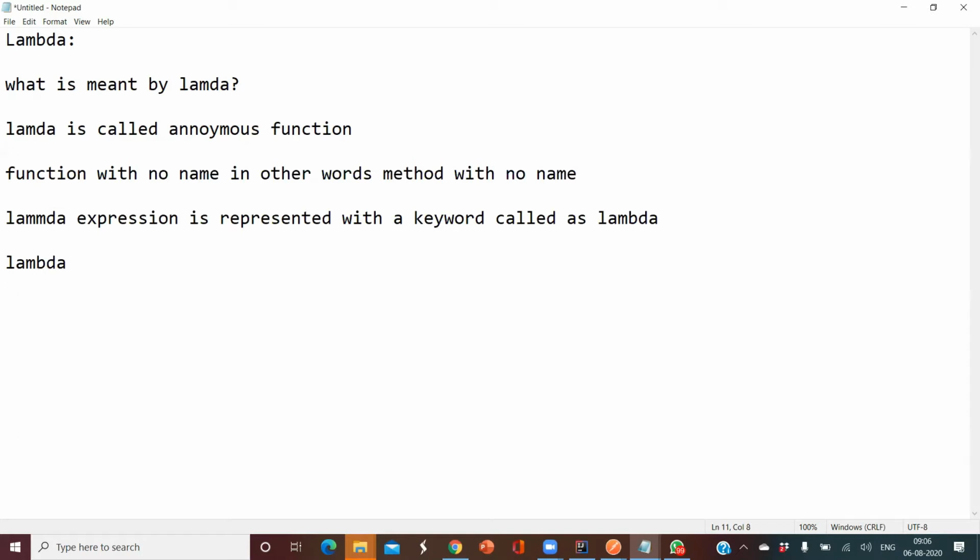You have to give your parameters, whatever parameters we have there, then a colon, then the expression, which is nothing but your logic.